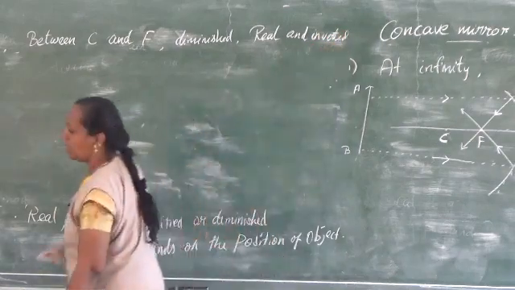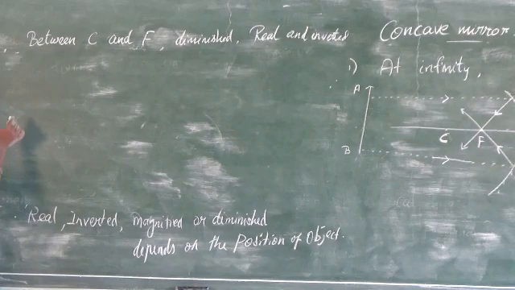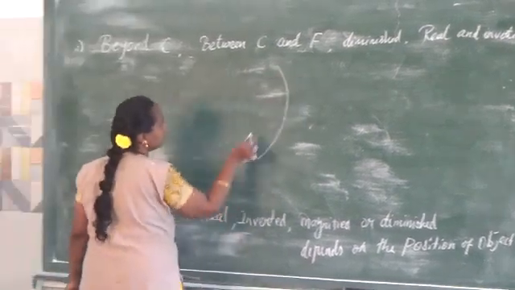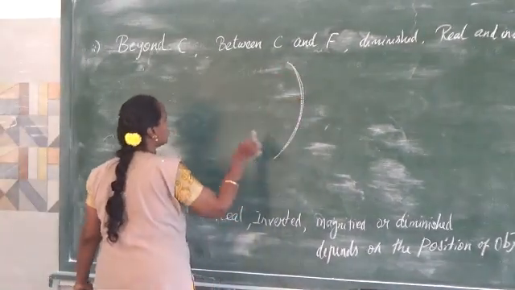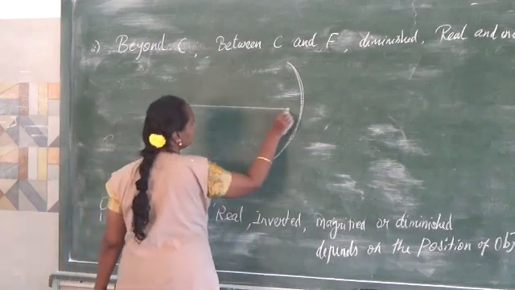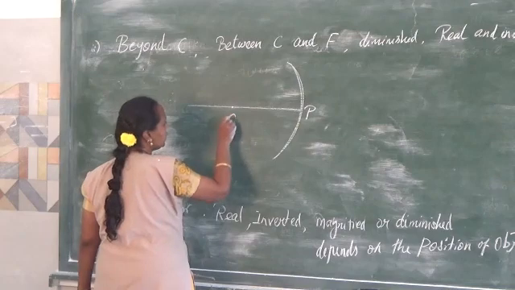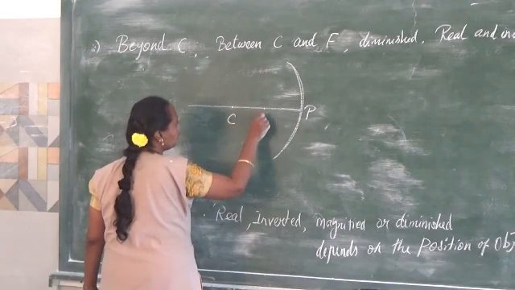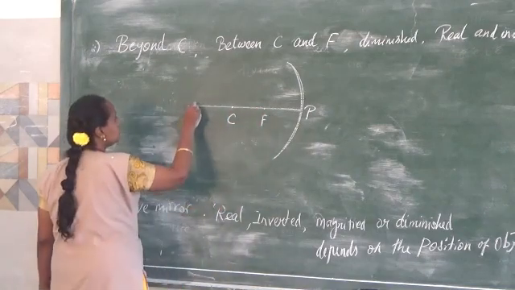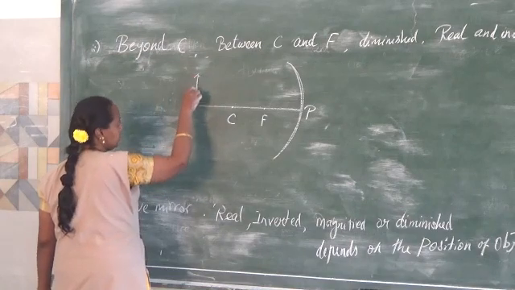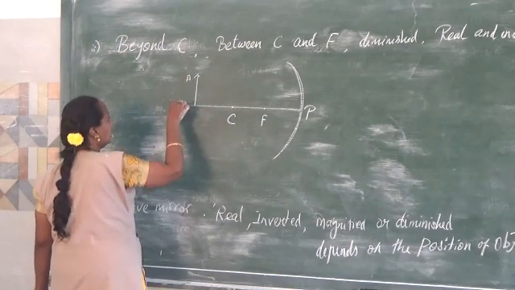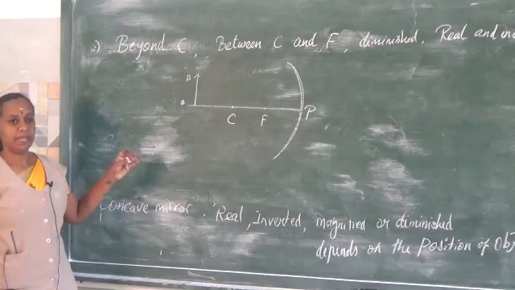So we can draw a ray diagram for this also. Draw a concave mirror. Here, this is the principal axis, pole, then this is the center of curvature. Let me have the focus point. And here, this is beyond C, means the object is kept here. So I can name it as A, B. So this is the basic thing now.